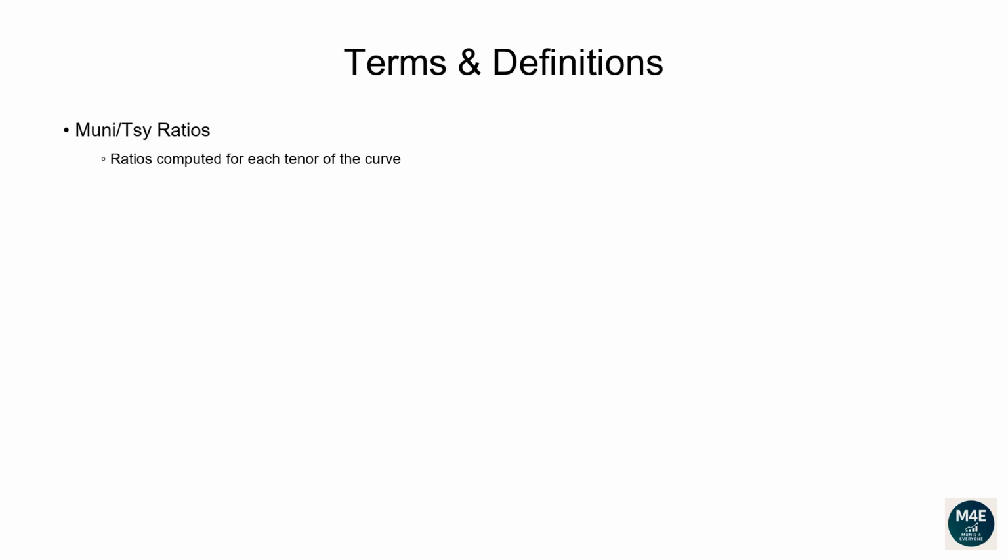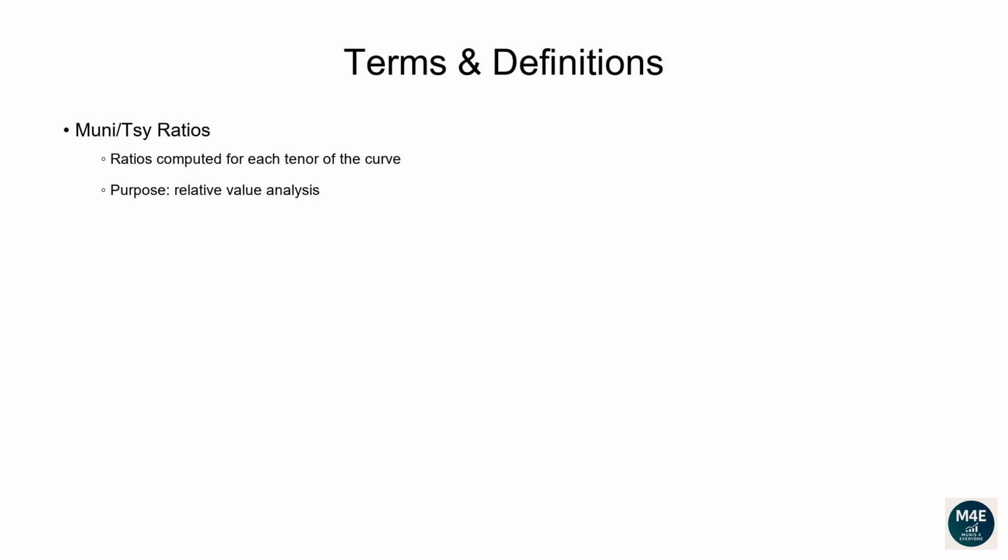What do we mean by muni-treasury ratios, and why are they important? First off, ratios are computed for each tenor of the curve. This means we compute the 1-year ratio by dividing the 1-year tax-exempt muni yield by the 1-year treasury yield. Same thing for the 2-year ratio, 5-year ratio, etc. Why do we compute ratios?